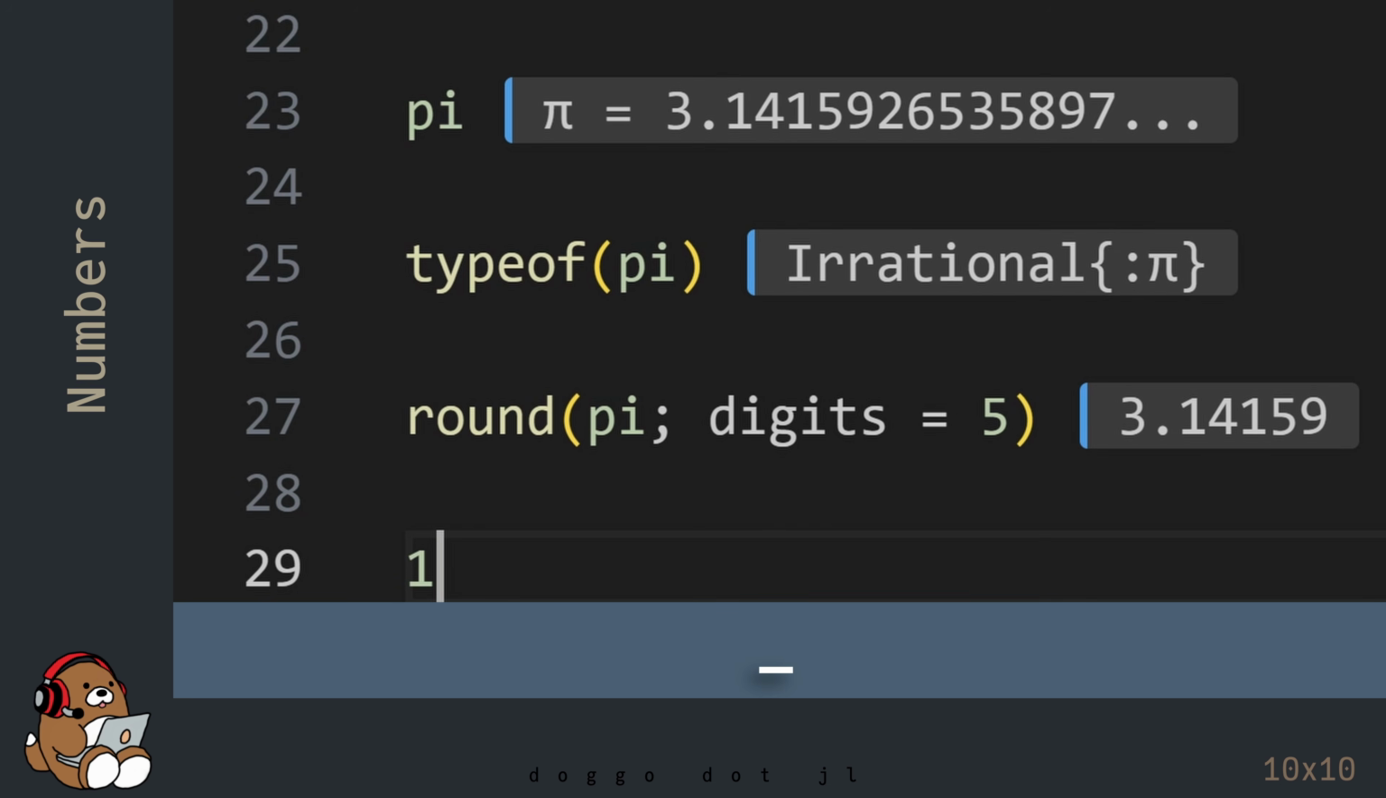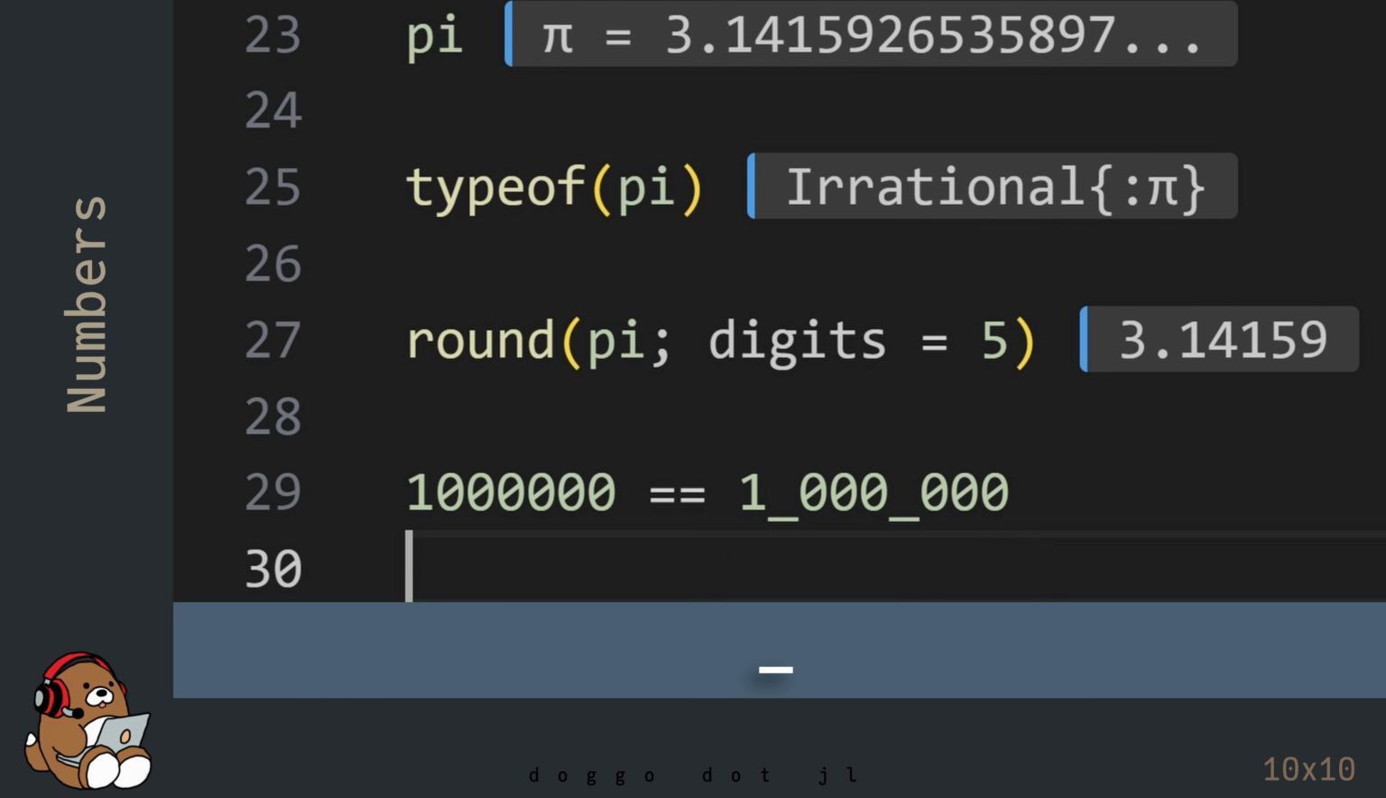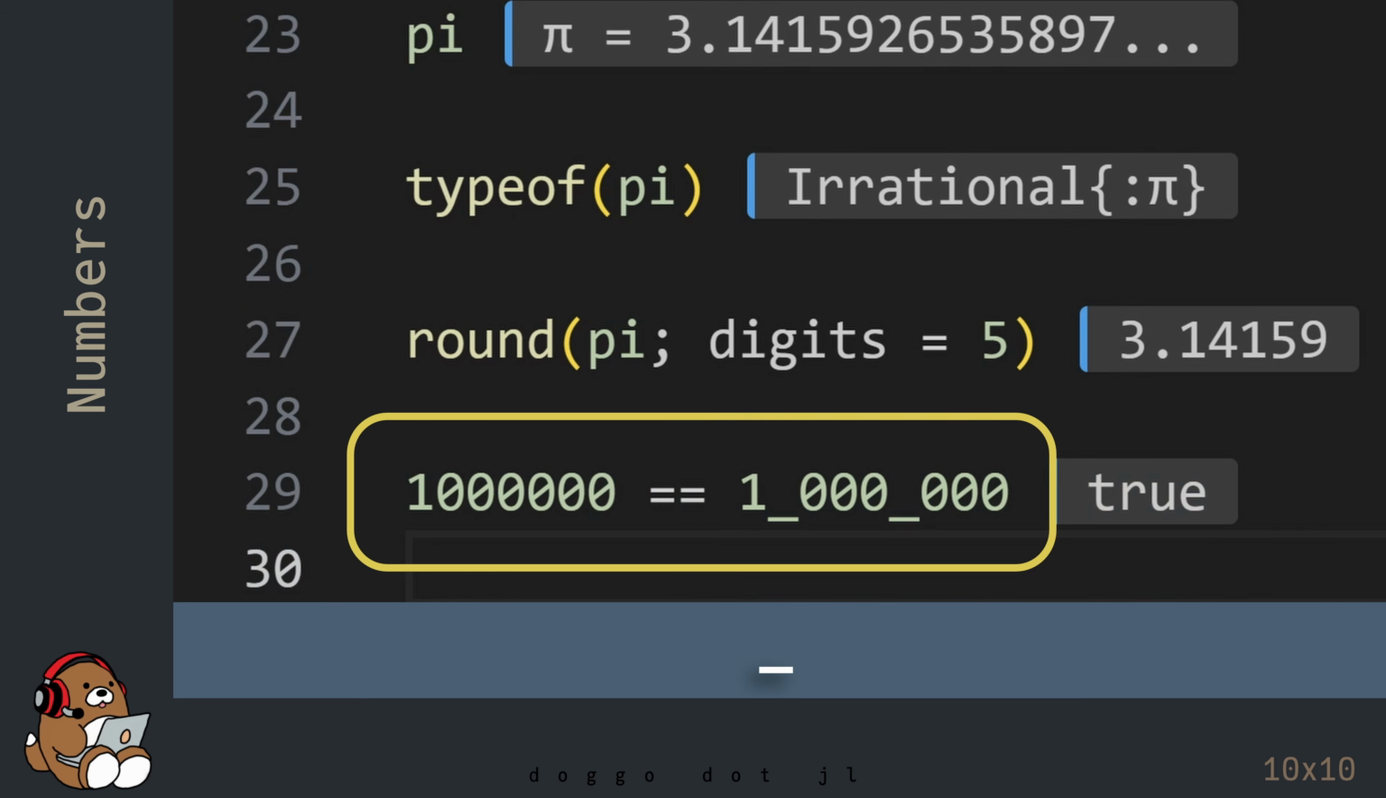For large numbers, you can use the underscore character to make your large numbers more readable. So in this example, both the left-hand side and the right-hand side have a value of 1 million. But it's a lot easier to see that the right-hand side is 1 million. Julia ignores the underscore character when used in a number.